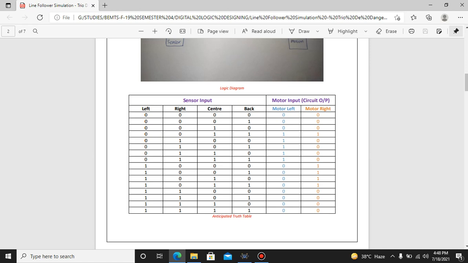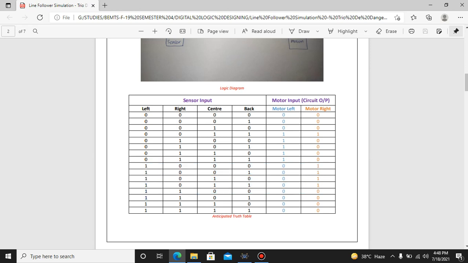Now if our right sensor senses something, a black line, then our left motor will rotate. Why? Because we have a three-wheel chassis. To turn right we have to rotate the left motor, and to turn left we have to rotate the right motor. So the left motor always turns on whenever it detects right. Similarly, in the case of left, whenever the left is detected, our right motor will turn on.